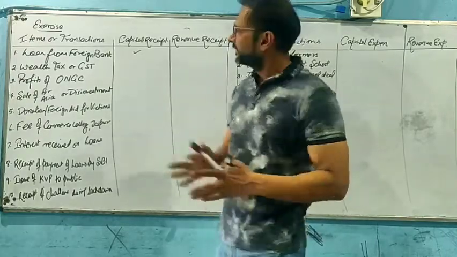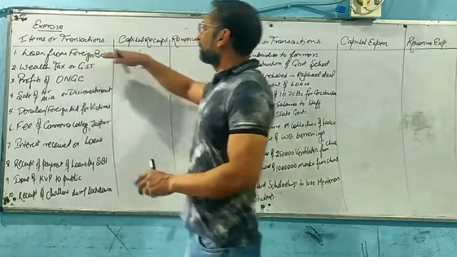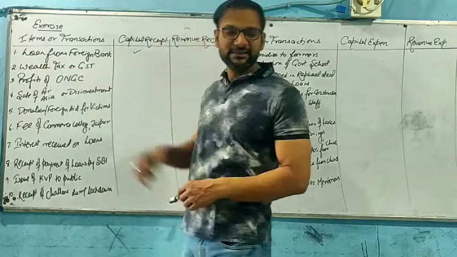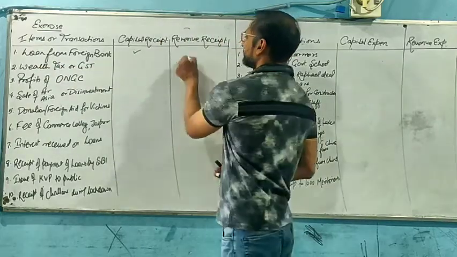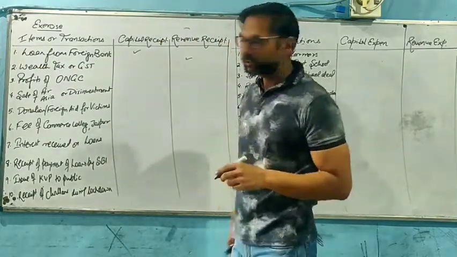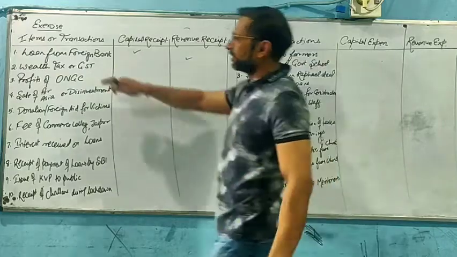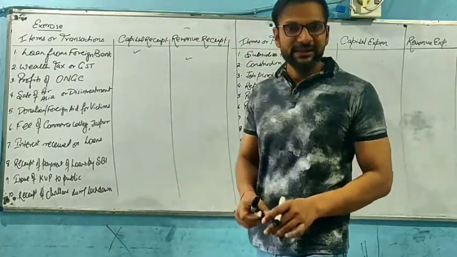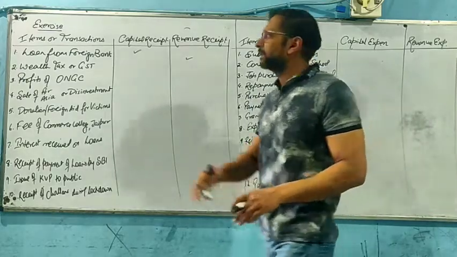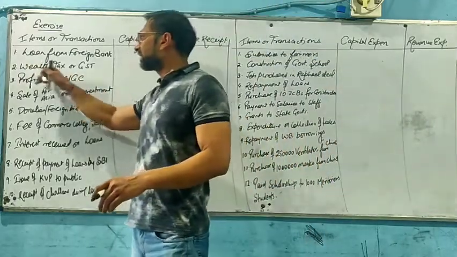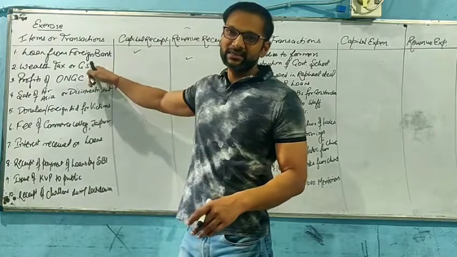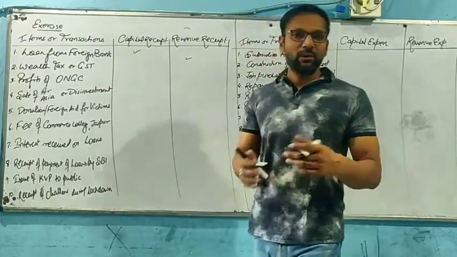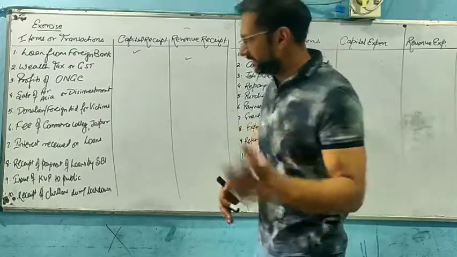the emergence of borrowings. So loan from foreign bank will be capital receipts, whereas wealth tax or GST is a revenue receipt that we need to understand. So the second one, wealth tax or GST, will be revenue receipts. It is basically a tax receipt. This is basically direct tax, this is basically indirect tax. So whatever be the taxes that are going to the government, they all will be termed as revenue receipts.